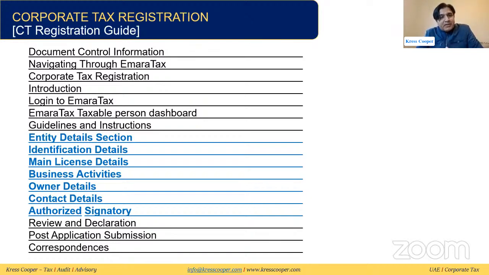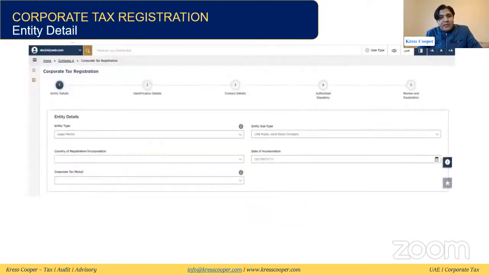But the most important things are the entity detail section, identification detail, along with main license detail, business detail, owner detail, contact detail, and authorized person. These are the most important things in the guide. We'll go through these important things one by one.